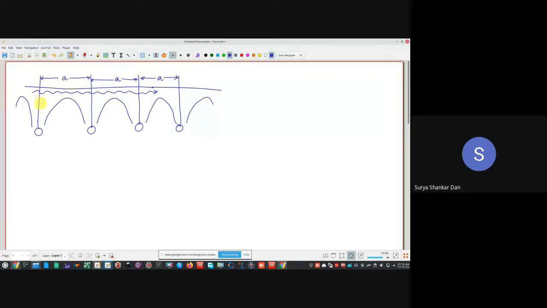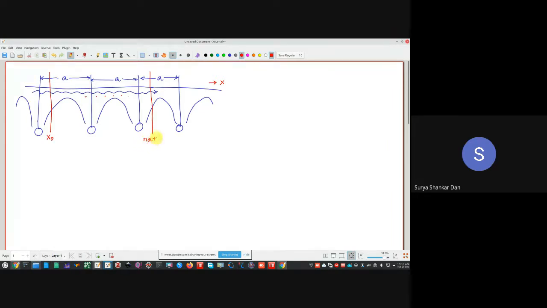Now, suppose we look at a position x, x0 let us say. This is the direction x. After n times A, suppose we want to look at this particular location, which is n times A plus x0. Here it is only 2, but n can be any number, it can be millions.